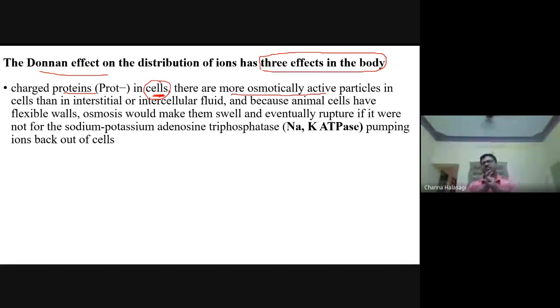Tell me. Normally inside the cell you have more proteins, and these are non-diffusible. If they are not going to move out, but they are osmotically more active, will water move into the cell or out of the cell? Suppose proteins are inside and they are osmotically very active. Now, will osmosis occur inside or outside? Will water come inside or not?